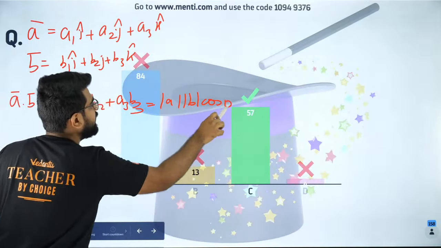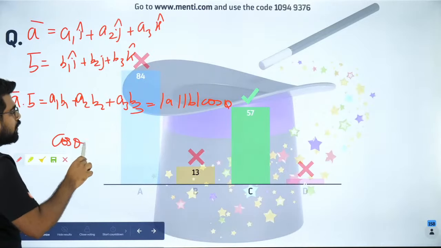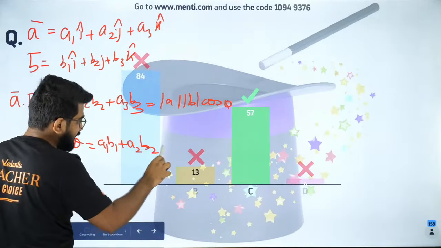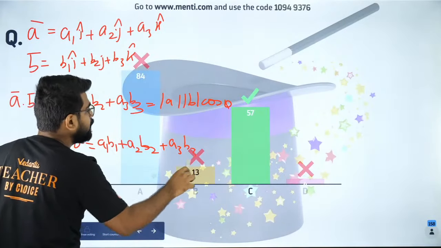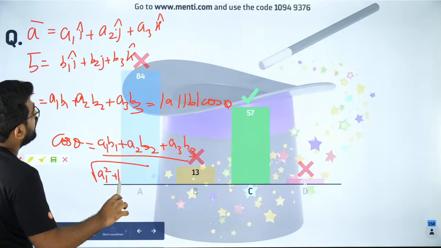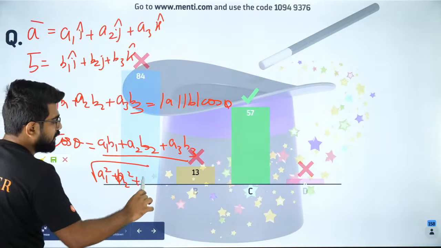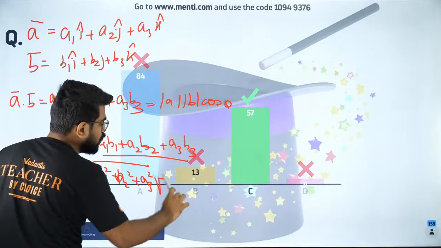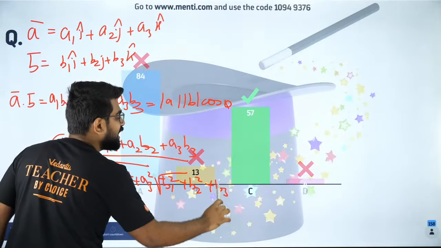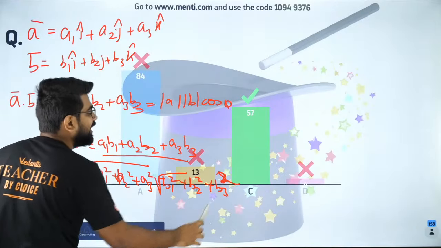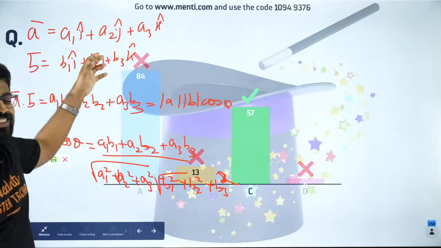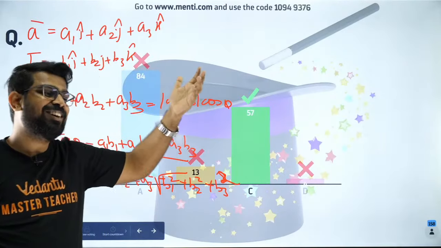So what is cos theta? cos theta is equal to a1 b1 plus a2 b2 plus a3 b3 divided by modulus of A, which is square root of a1 square plus a2 square plus a3 square, into root of b1 square plus b2 square plus b3 square.